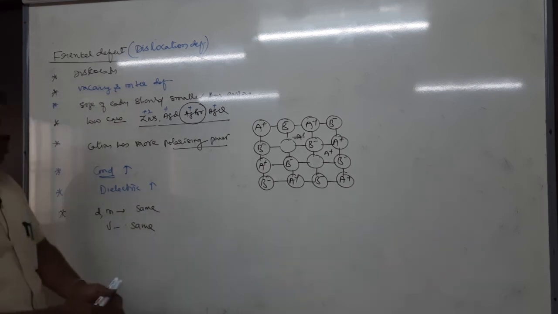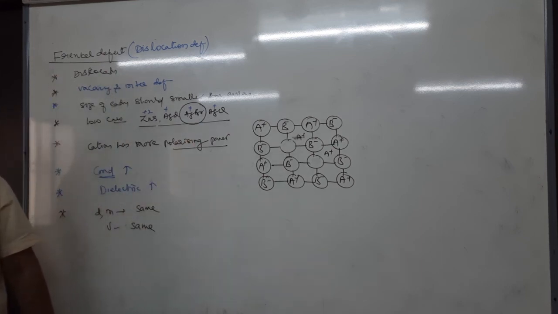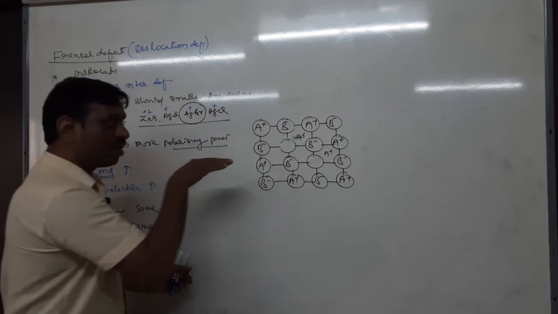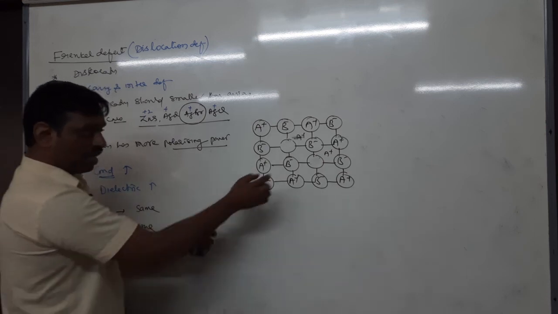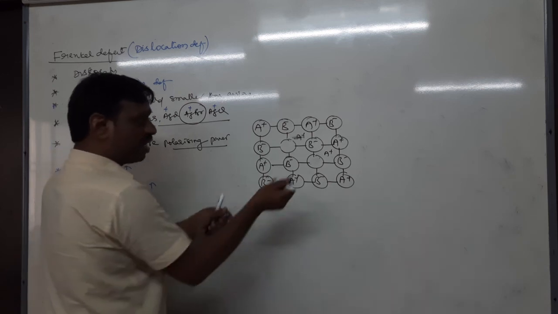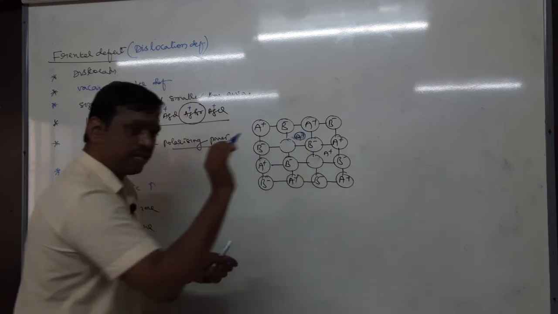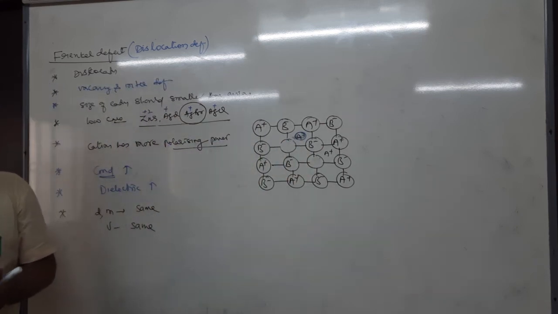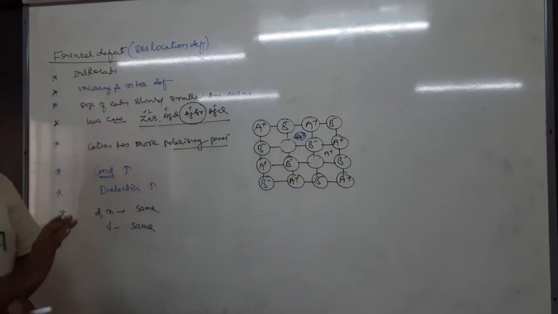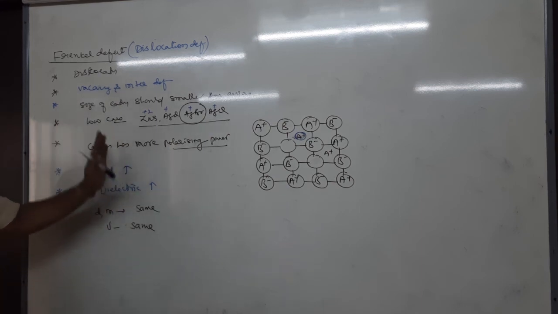This defect is generally observed when the size of the cation is smaller than the anion. Those smaller cations come out from the lattice and enter the interstitial site, and the gap between these two layers is very small. In order to enter the interstitial sites, the cations should be very small in size. And usually low coordination number, so this defect is generally observed in crystals having low coordination number.